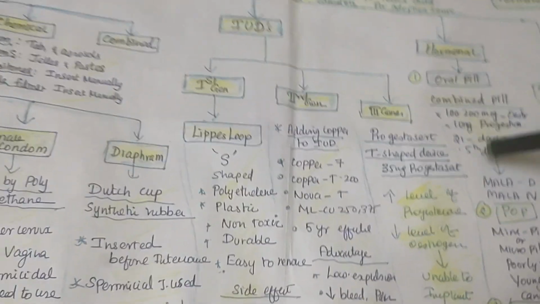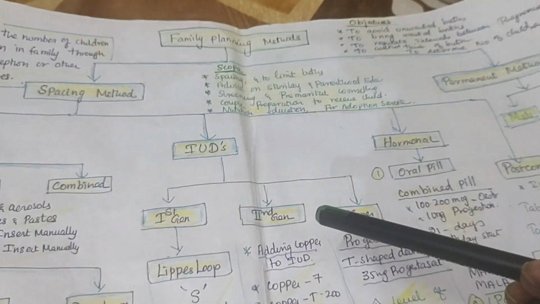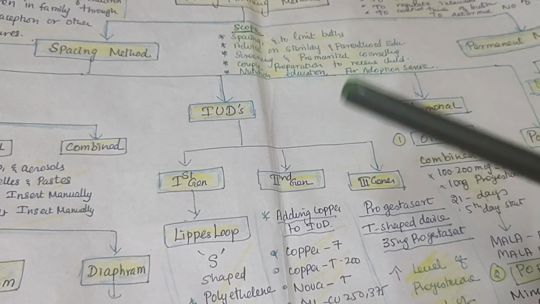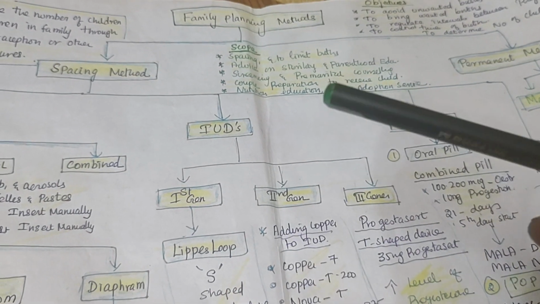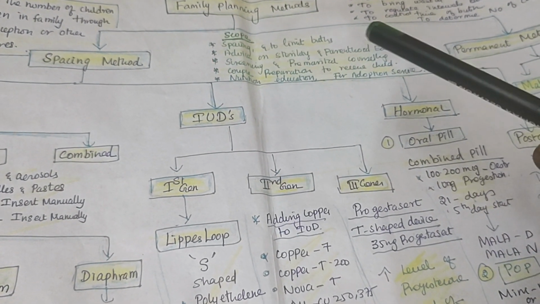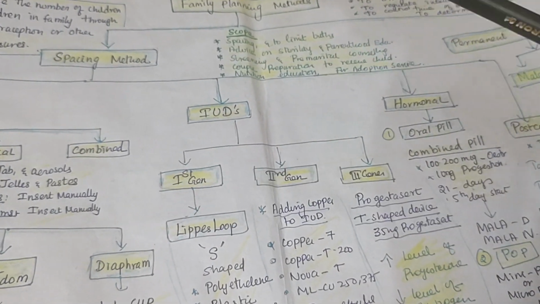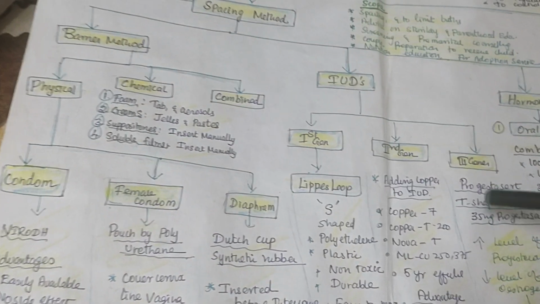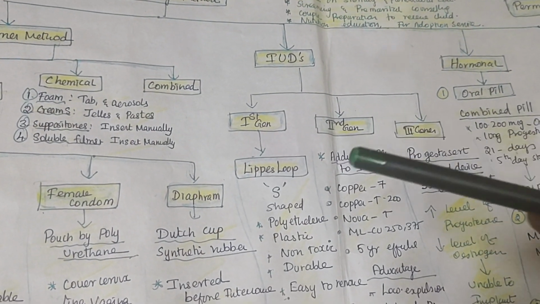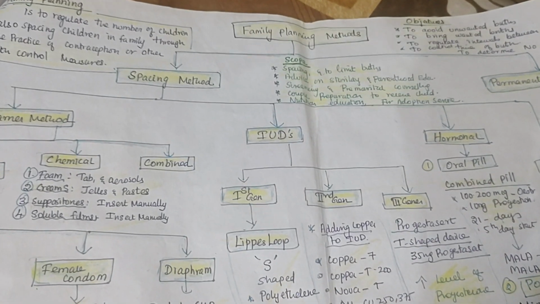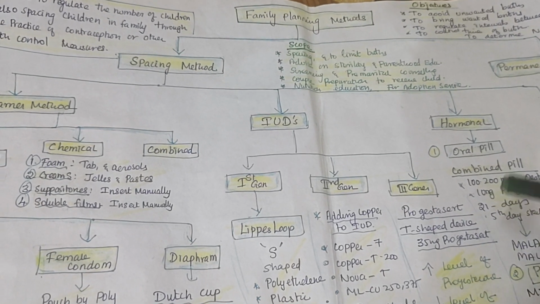So, whenever this question is asked, you start with what is called family planning. The definition: it is on a voluntary basis where the couple, both of them, come together voluntarily and select what kind of method, without any force, and determine their family. That is called family planning. Then you write the aims and objectives of family planning, and the classification of family planning in a broad way. That will be useful. In every section you have to write the indication and contraindication, advantages and limitations. If you write it, this will be useful for getting a full answer to a 15-mark question.